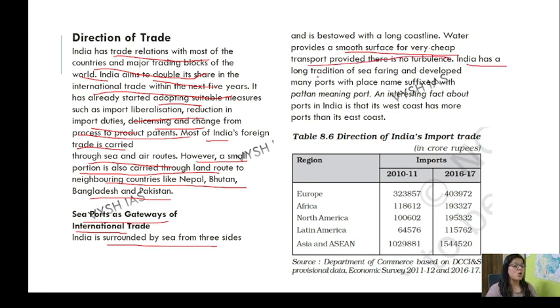India has a long tradition of seafaring and developed many ports. Now we are going to read about those ports. Chapters 7 and 8 of the Economic Survey are more about transportation, and you'll read more about transportation there. Here we are going to read the ports. See, in the direction of Indian trade, we were more towards Europe and Asia. The same reports you are going to get in your economic survey.